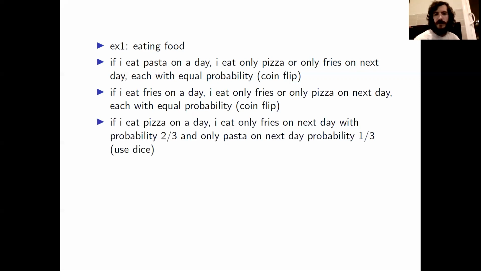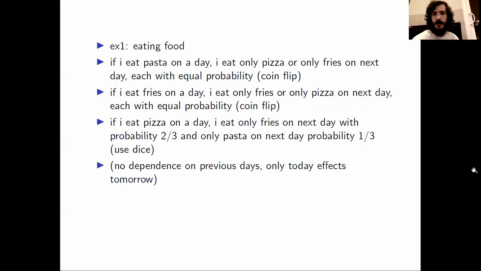But if I eat pizza on a day, then I will only eat fries or I'll only eat pasta on the next day. The fries I'll eat with probability 2/3. The pasta I'll eat with probability 1/3. For these probabilities, we can use dice to determine what we'll eat on the next day.